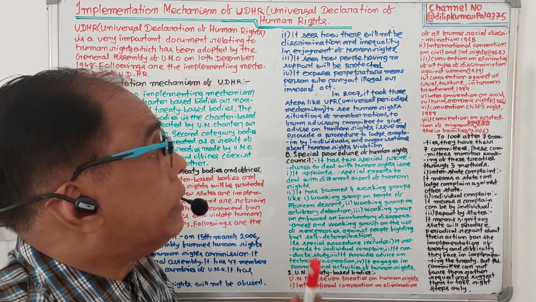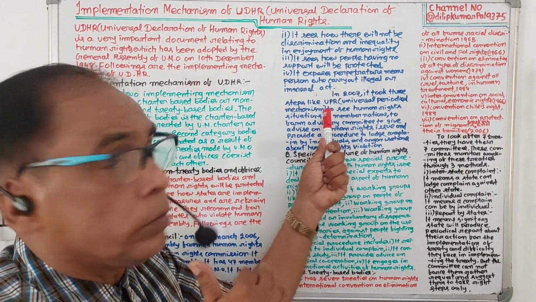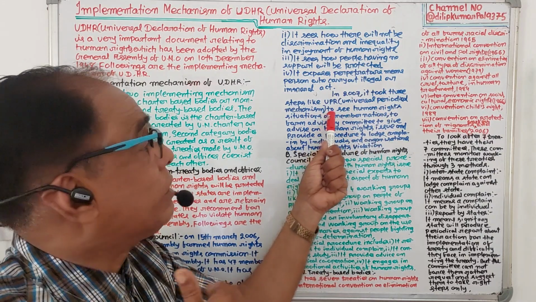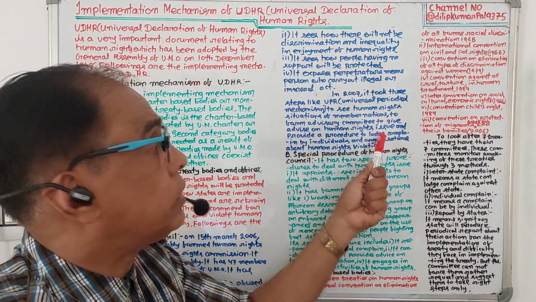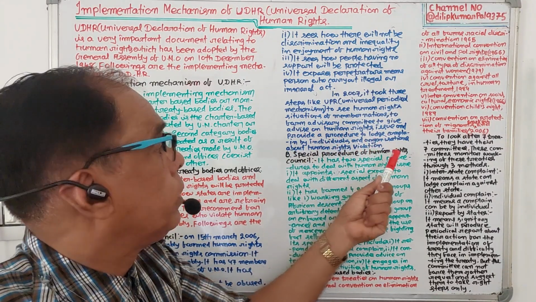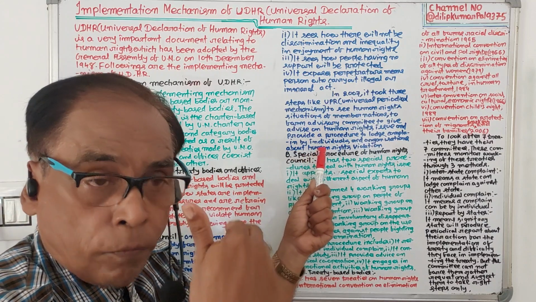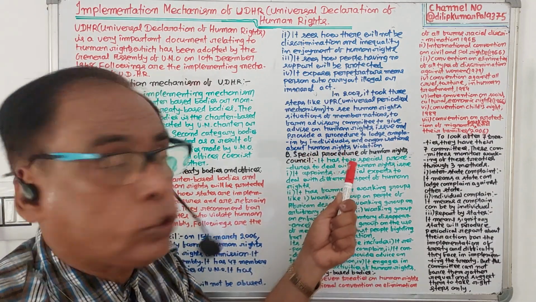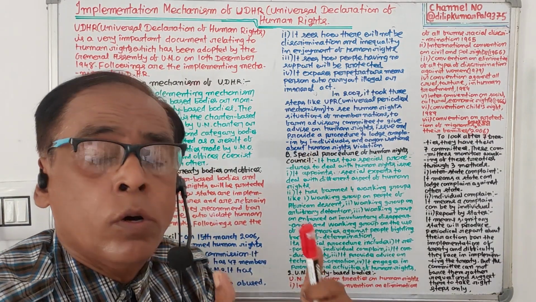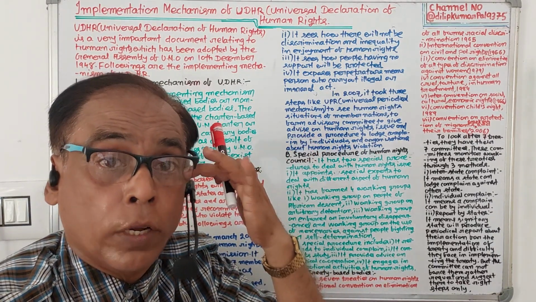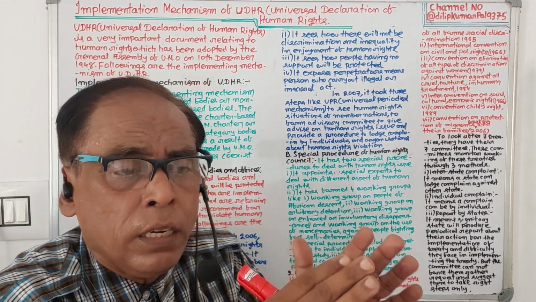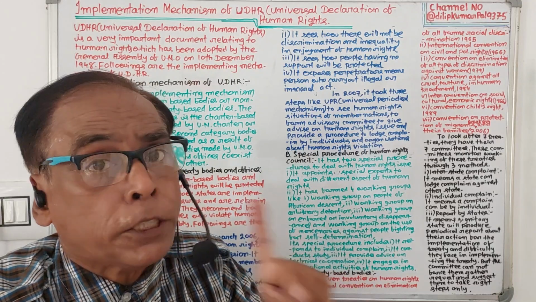The first step is UPR, Universal Periodic Mechanism, meaning to see the human rights situation of member nations. Number two, to form an advisory committee to give advice on human rights issues. Finally, it provides a procedure for how complaints will be made by individuals and organizations about violation of human rights. This is the first charter-based body.